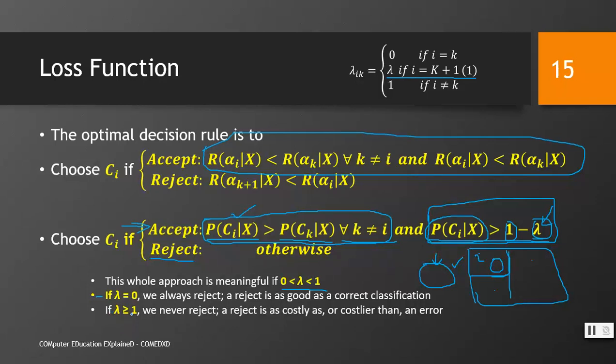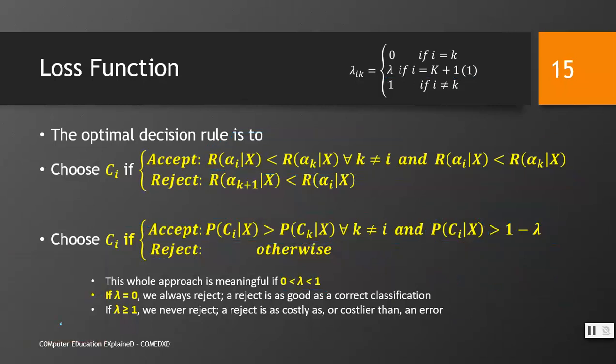And if lambda is greater than or equal to 1, we never reject. A reject is as costly as or costlier than an error. What does it mean? It means that if lambda is greater than 1, we will have this value in negative. And if this value becomes negative, then whatever small this value is, it would be greater than this. And if it is greater than this, we will keep on accepting. We will never go to the second case. It shows that the value of lambda should be between 0 and 1.